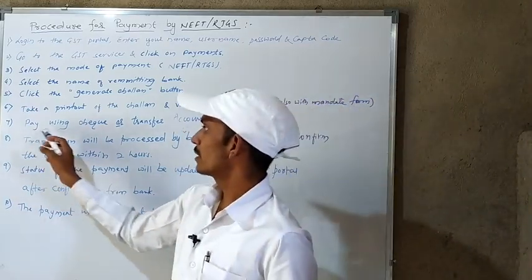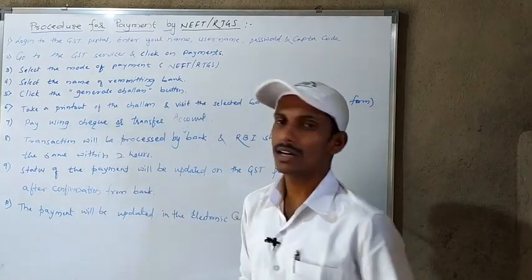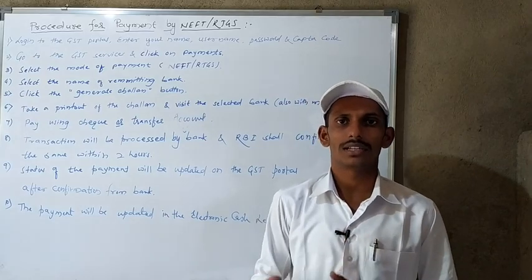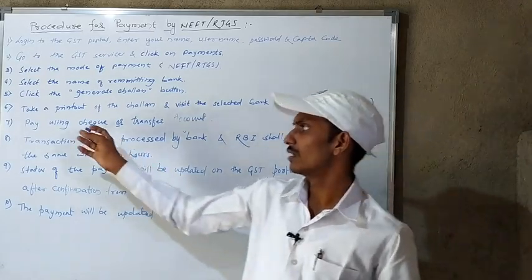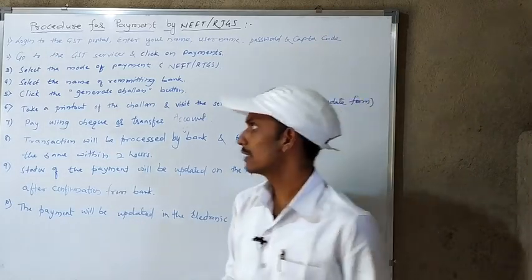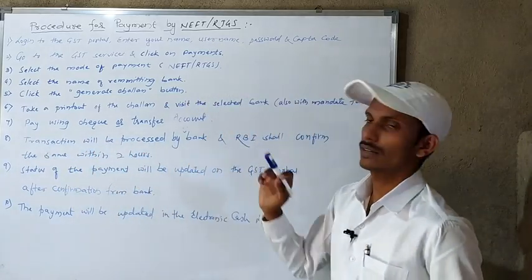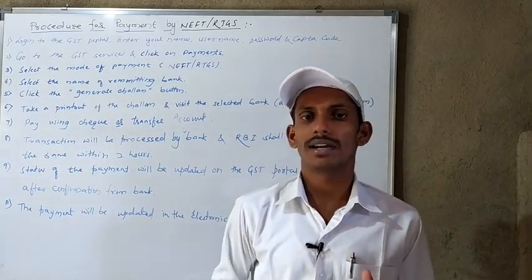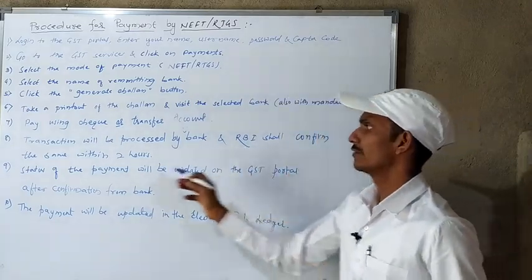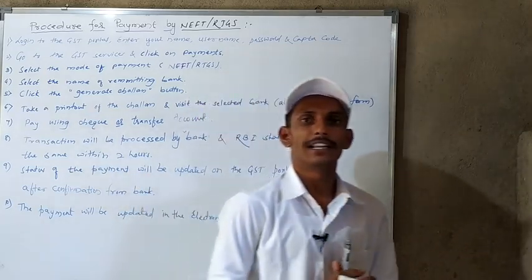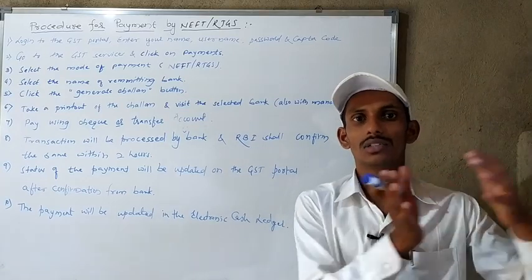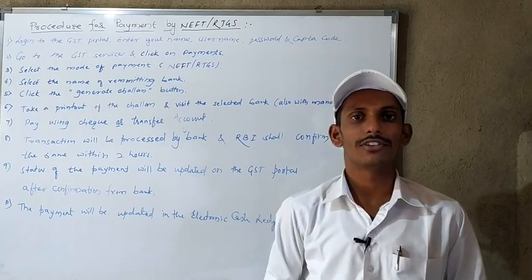After that, you can make the payment by using a check or account transfer, from one account to another account. Whatever it may be, you can choose the mode and make the payment. After that, the transaction will be processed by the bank. As per your instruction, the bank will do the necessary transaction, and RBI shall confirm the same within 2 hours. As we know, NEFT and RTGS are controlled and done by the Reserve Bank of India. All rules, regulations and work are in the hands of the Reserve Bank of India.